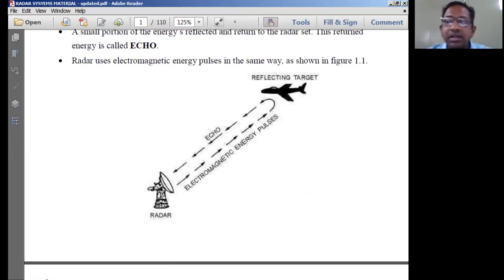Now, I think the radar system is pretty easy for us to understand. If you have any doubts or problems, you can simply talk to me about the complexities of the subject. The subject is going to be pretty easy for us, because the objective is straightforward. Since the objective is very simple, obviously the subject is also going to be very simple for us.